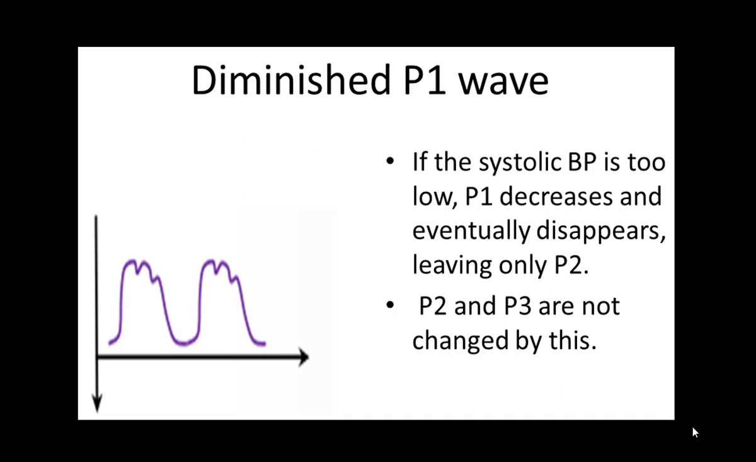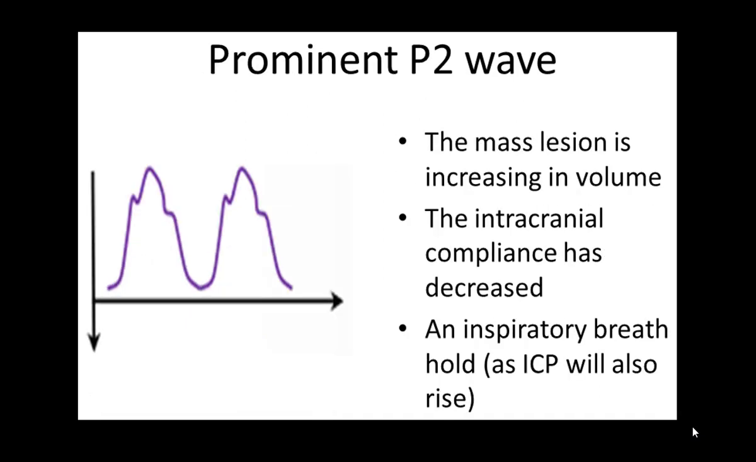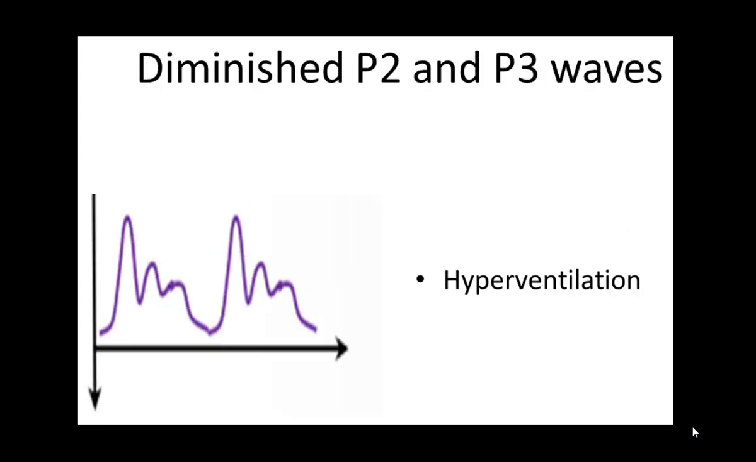So systolic BP is low and so the P1 decreases, and eventually P1 and P2, they both appear at the same level. This does not mean that the P2 has gone up. P2, P3 are at the same level, P1 has gone down. Prominent P2, as we said, the intracranial compliance has decreased and so you have a prominent P2.